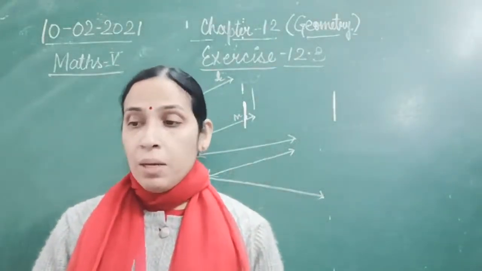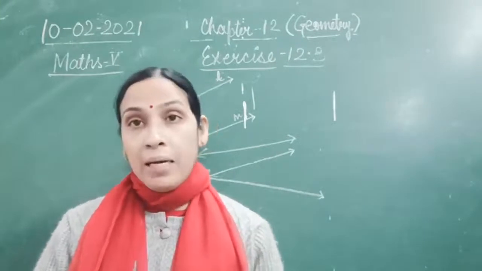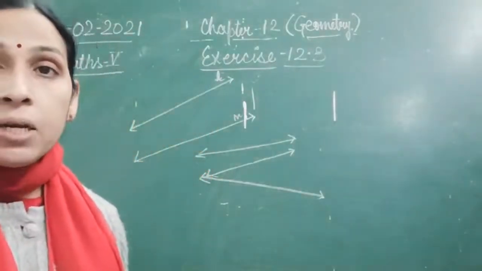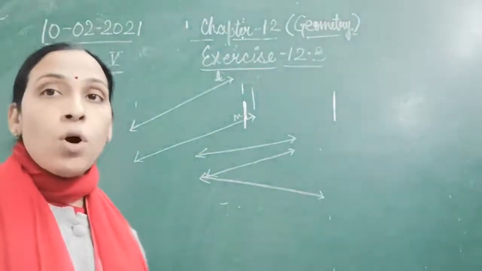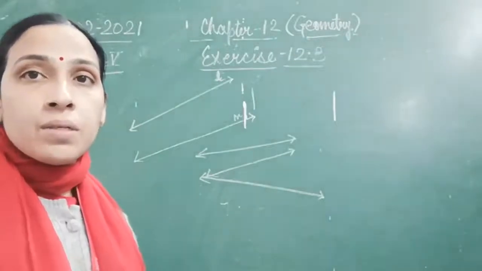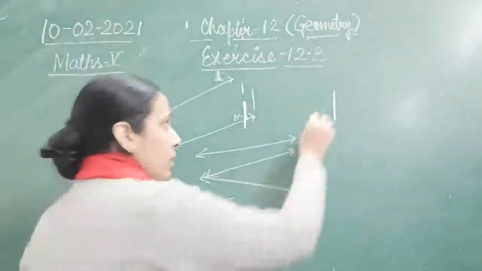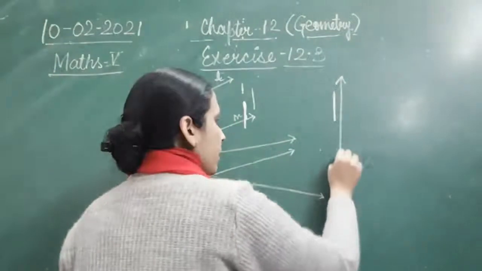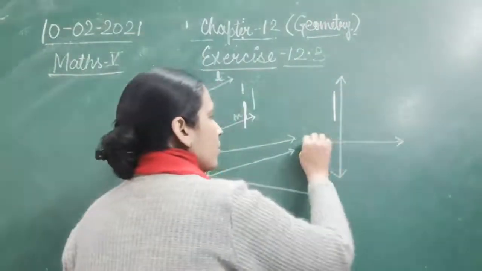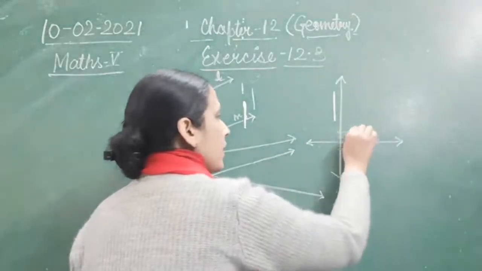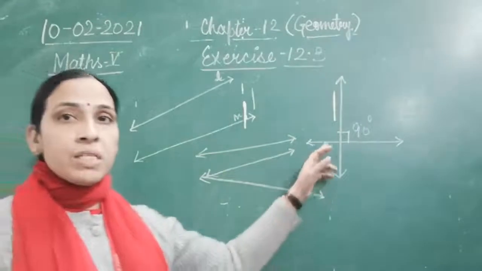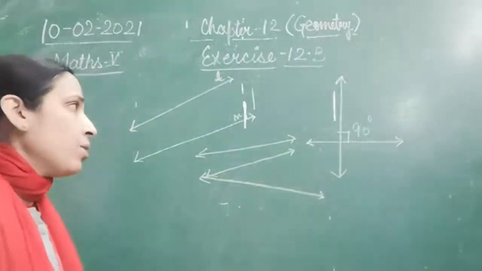Now come to question number 2. Take the perpendicular lines. So let's see what perpendicular lines are. Perpendicular lines are those lines which are forming a 90-degree angle with each other. So they are forming 90-degree angles, meaning perpendicular to each other. So this is an example of perpendicular lines.